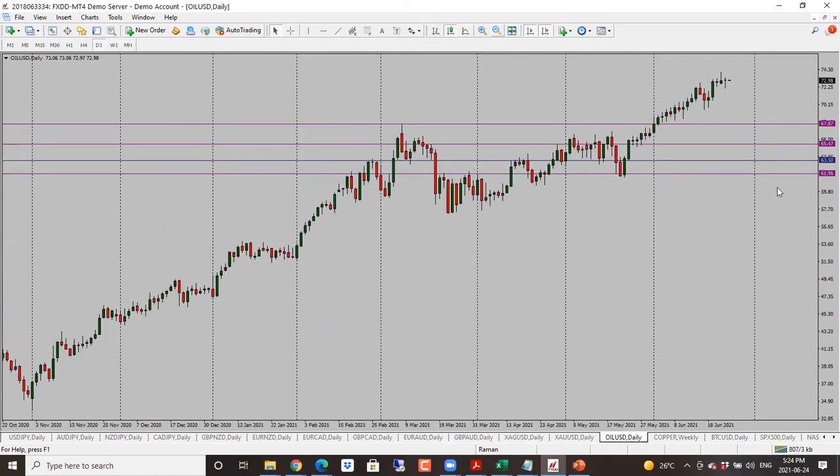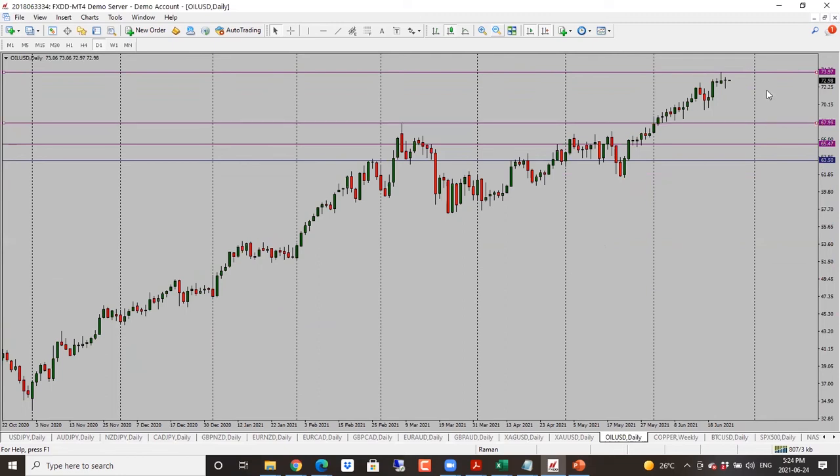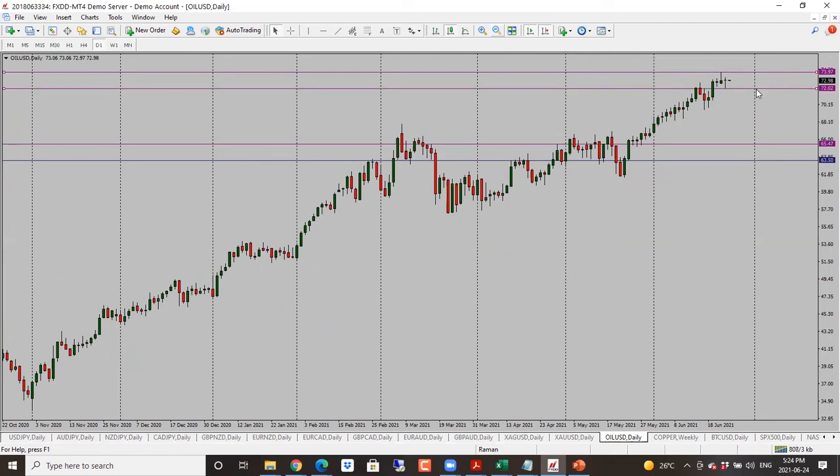All right, oil here. Oil also going sideways over the last few days. It hasn't really moved a whole lot. It's been trading within this very narrow range between 72 and 74. And as we can see today, price rejected the bottom. So we may see a move towards the high, but overall neutral here. It doesn't have a clear direction at this point. So I'm just expecting a sideways move. It's just stuck between these levels here.